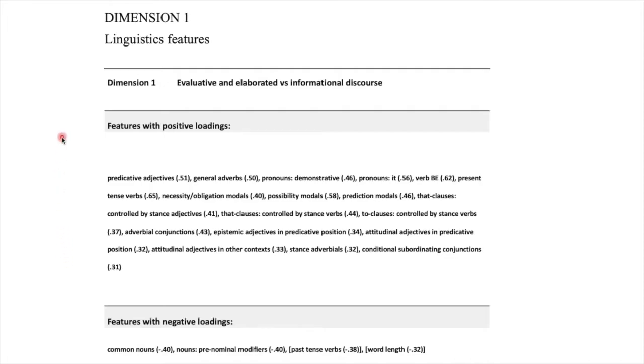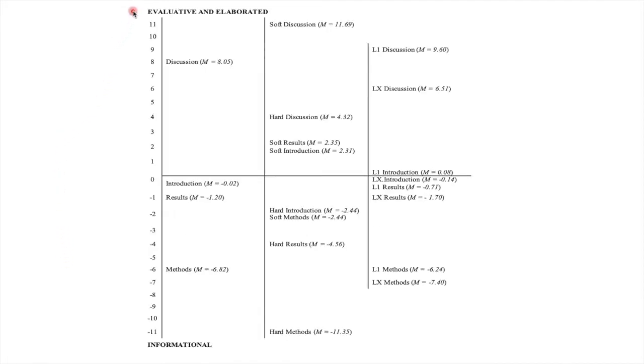Let's see how the first dimension distinguishes between text categories in our corpus based on their discourse style and communicative purposes. Let's start from the left-hand side of the figure. As you can see, there is a sort of dichotomous relationship between the discussion and methods section. Overall, discussions scored high on this dimension, while methods had a low score. This shows that writing in the discussion section demands evaluation and elaboration, while the discourse of methods is extremely impersonal